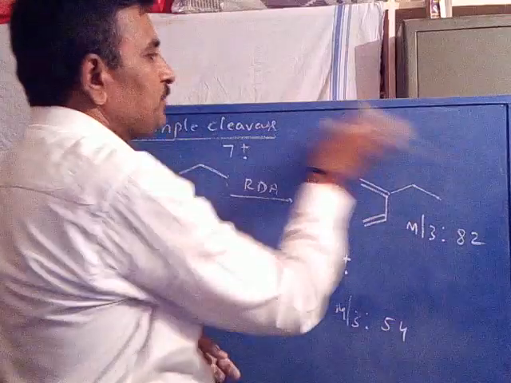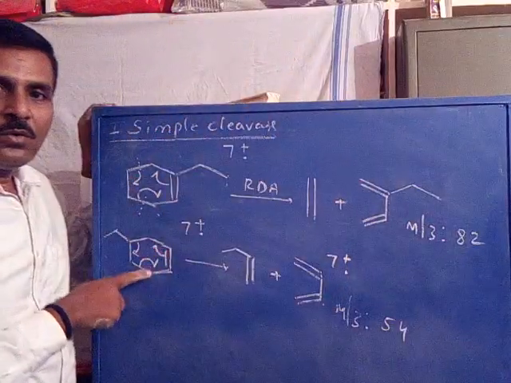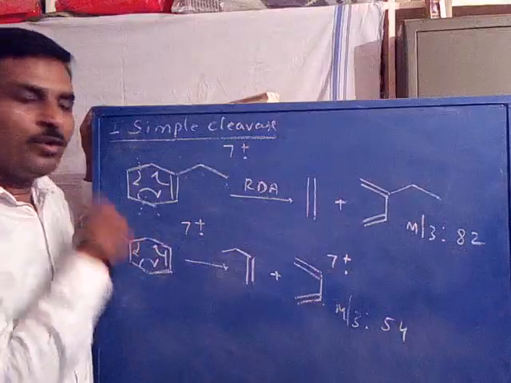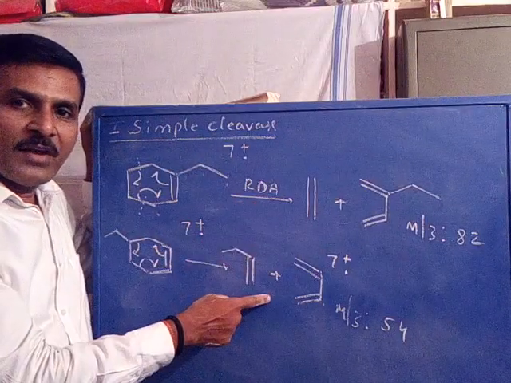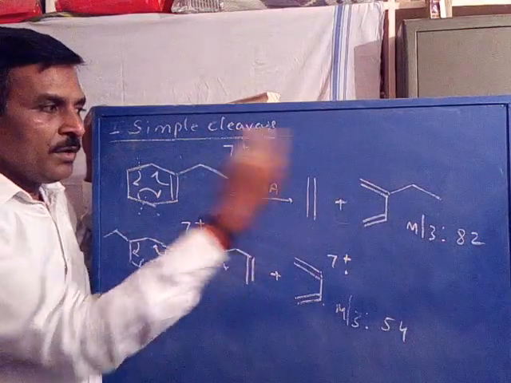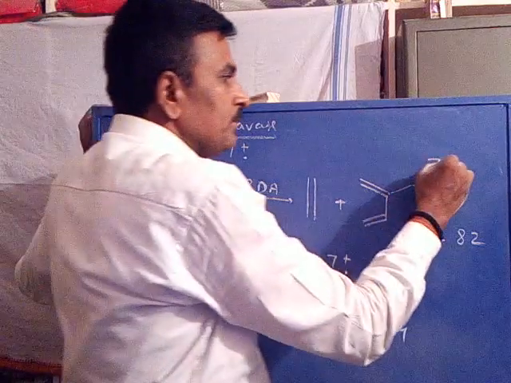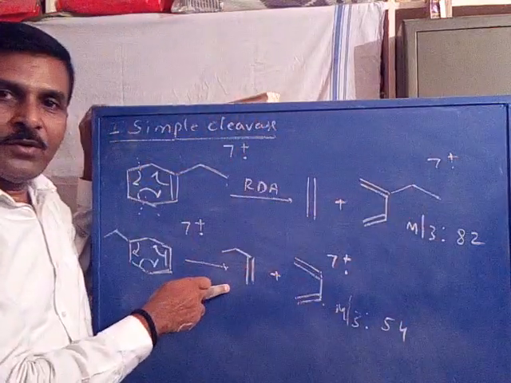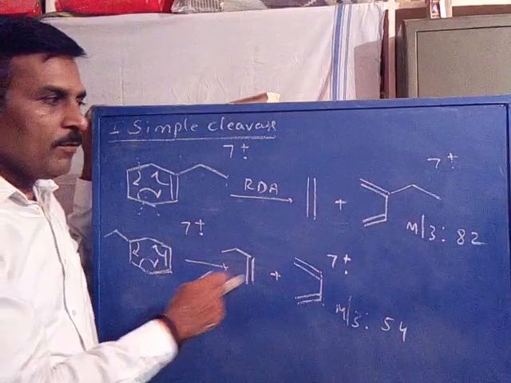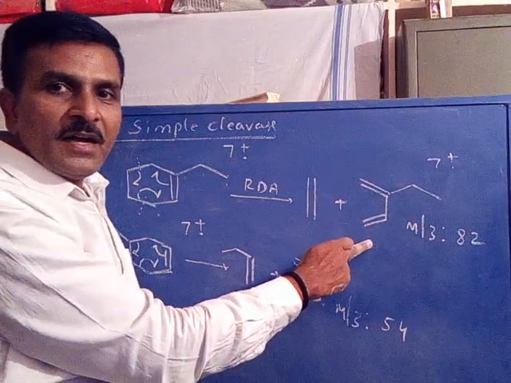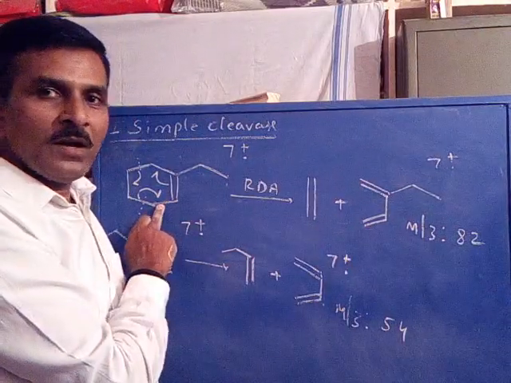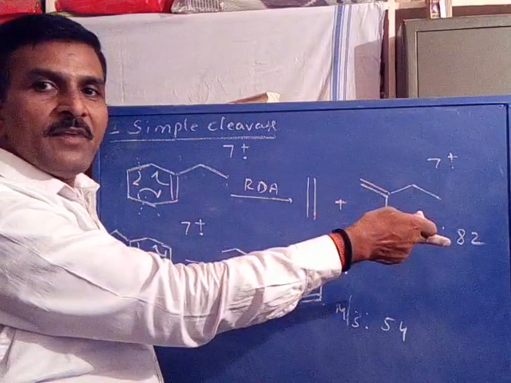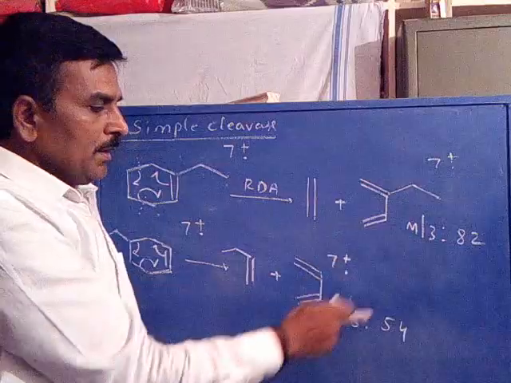Now, you see, these are the two isomers. Both will undergo retro-Diels-Alder fragmentation to give an ion radical by the loss of a neutral. In the first case, the ion radical formed from the first isomer has its m/z value 82.